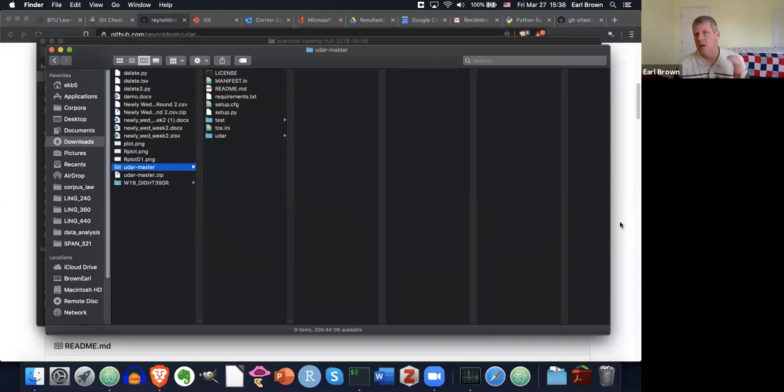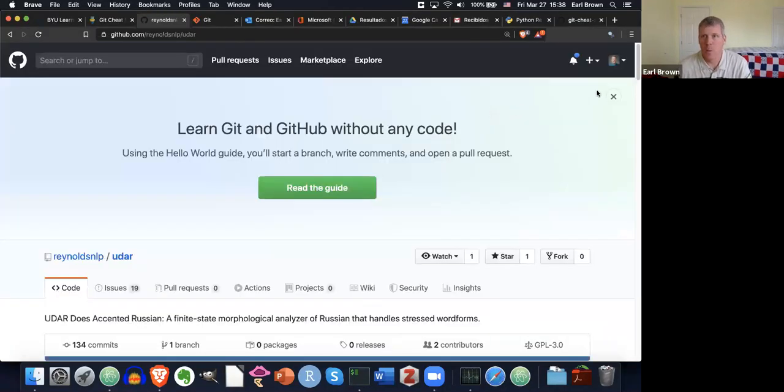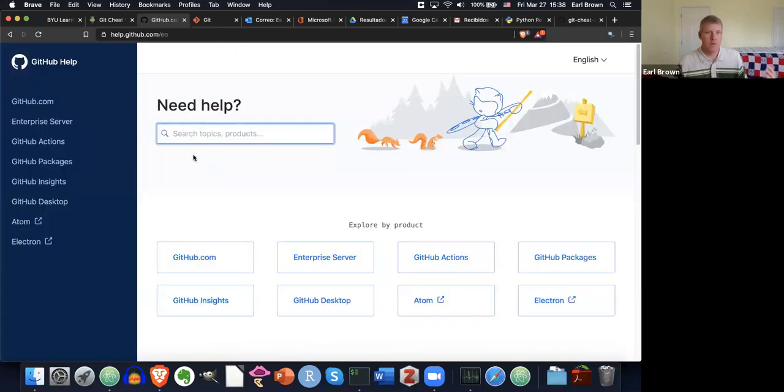Once again, you can find all sorts of information about it online, even at github.com. They have a good help menu here with all sorts of helpful articles about how to use their site as well as Git. Okay, so that's it. Quick little rundown of Git and GitHub.